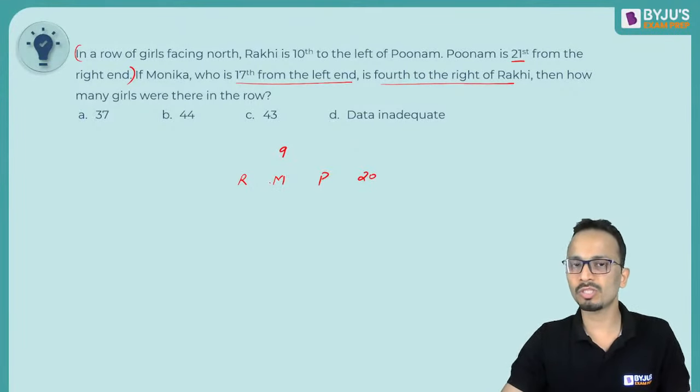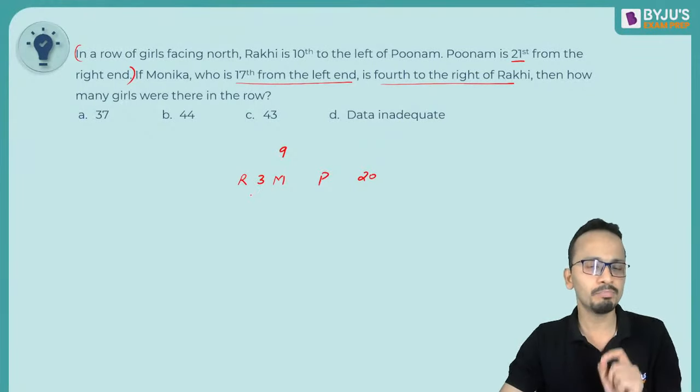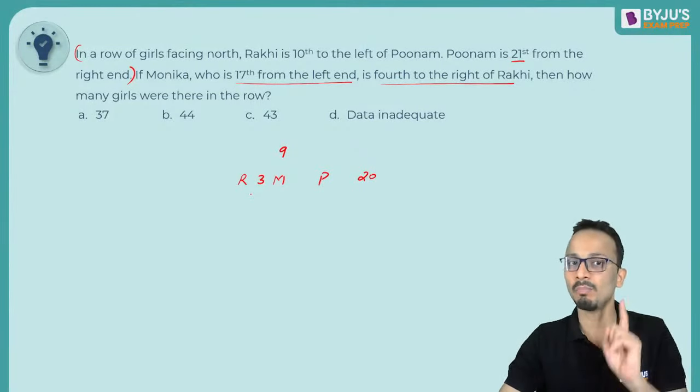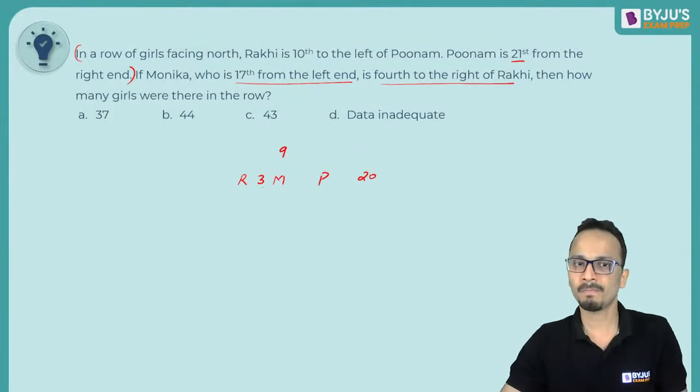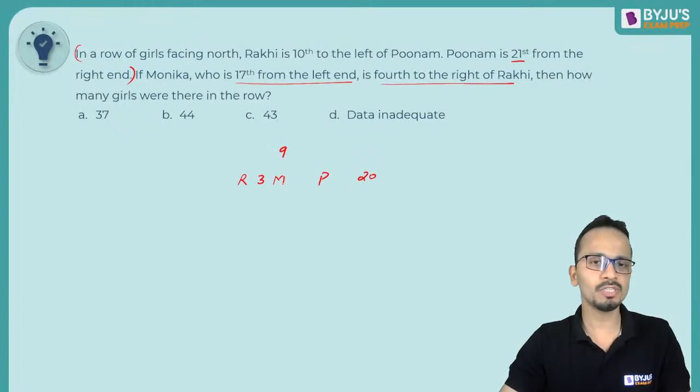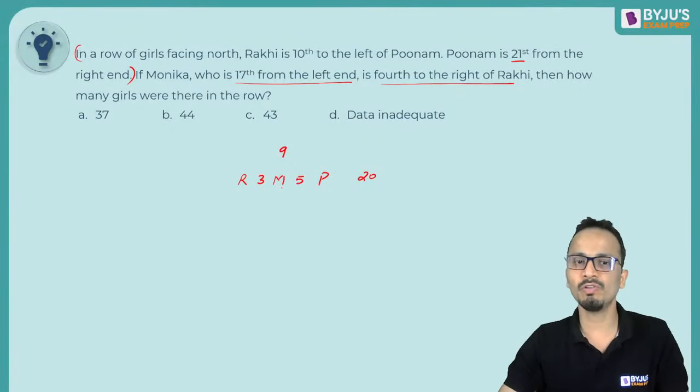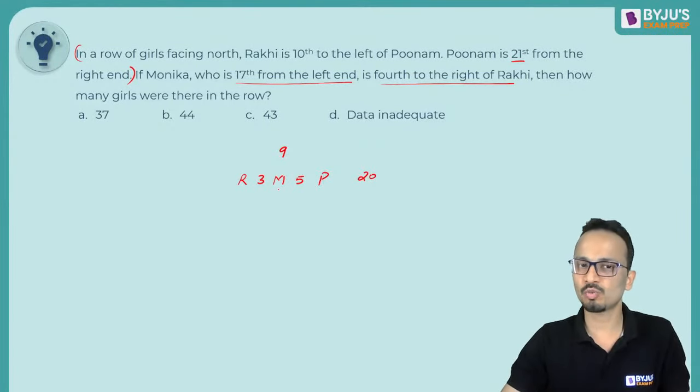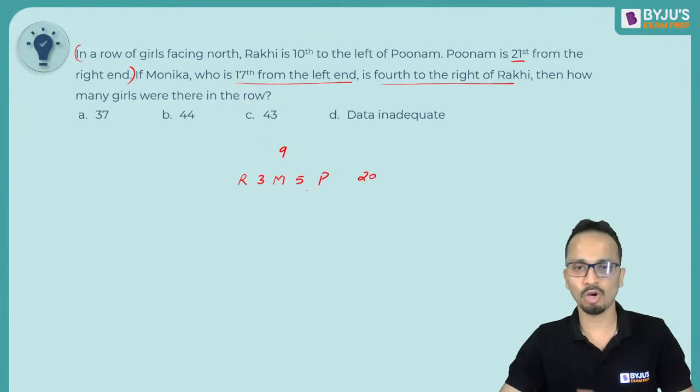Now, Monica is 4th to the right of Rakhi. That means there will be 3 girls sitting between Rakhi and Monica. Now a total of 9 girls were sitting between Rakhi and Poonam. So the number of girls sitting between Monica and Poonam will be 9 minus 4, that is 5. So there will be another 5 girls sitting between Monica and Poonam. That will make 5 plus 1 is 6, and 3 is 9. 9 girls in total sitting between Rakhi and Poonam. All right. Am I clear up till this point? All of you must be clear.